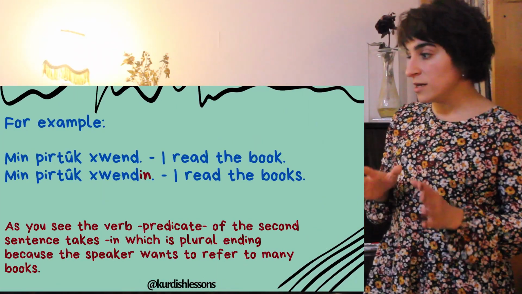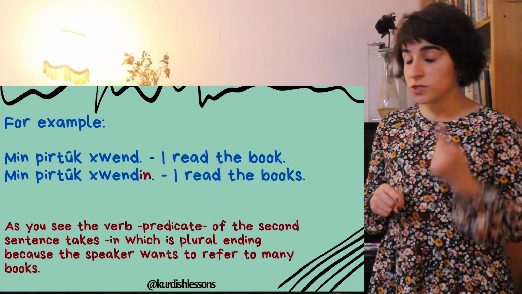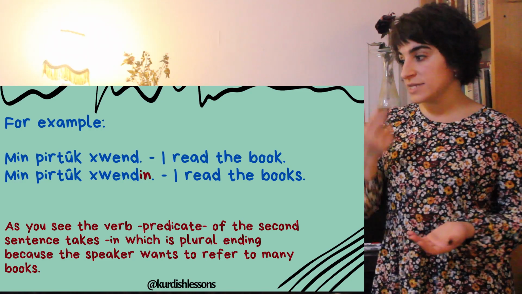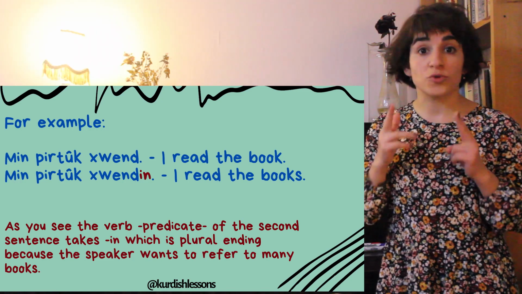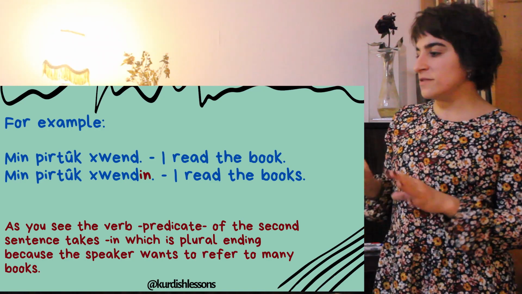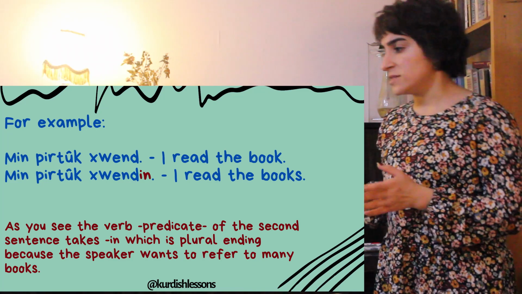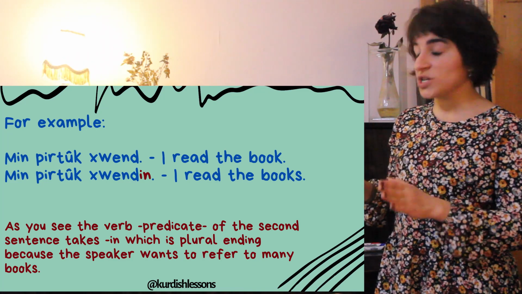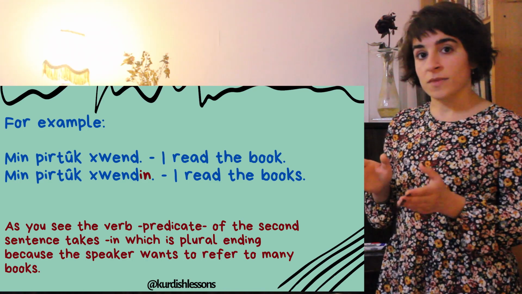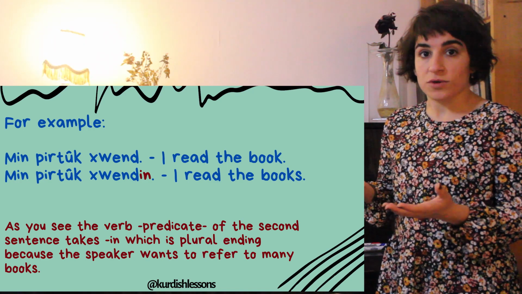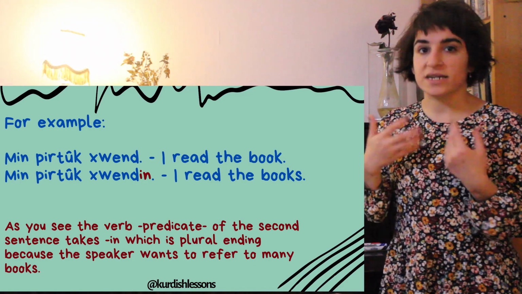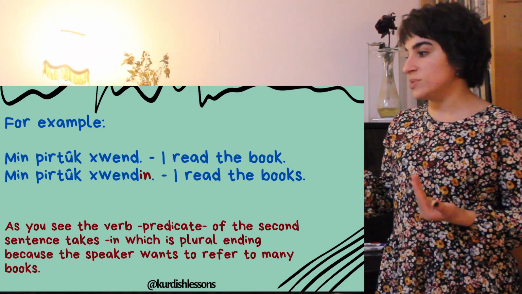Here, as you see, we have two sentences. First of them is "Men purdu khwand," which means I read the book. The second one is "Men purdu khwanden," which means I read the books. So here the main difference between the sentences is just the conjugation of the verb. When our object is singular, our verb also will be singular. Okay, it will not take any suffixes, but when it is plural it will take "n." As you see here, "Men purdu khwanden."